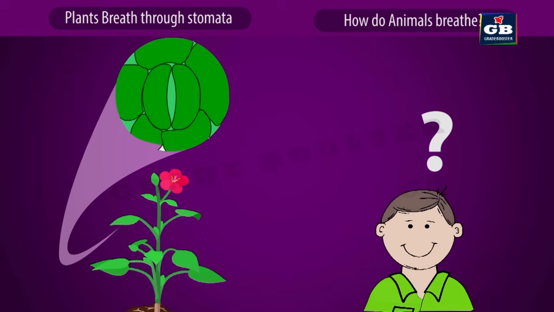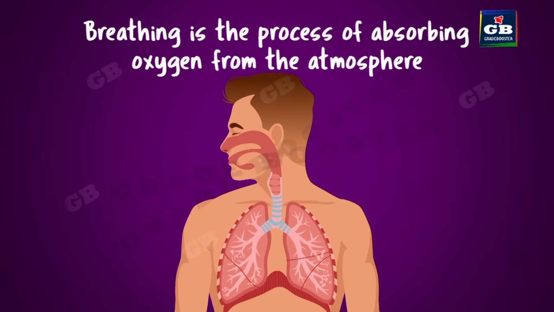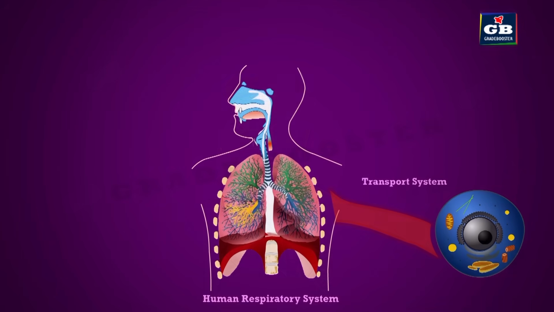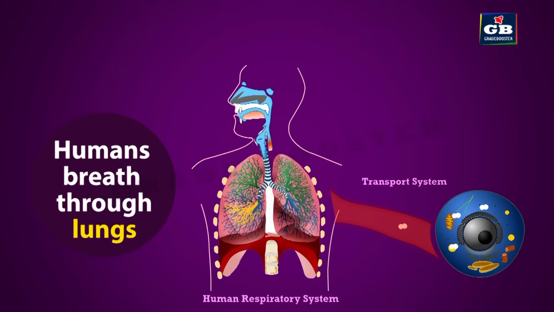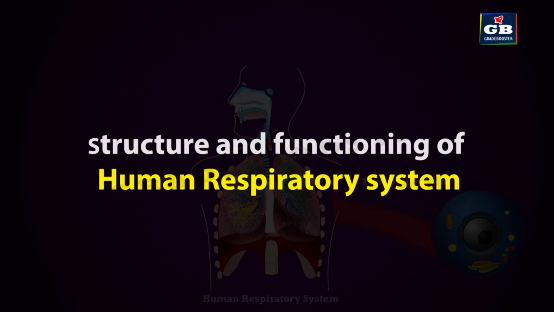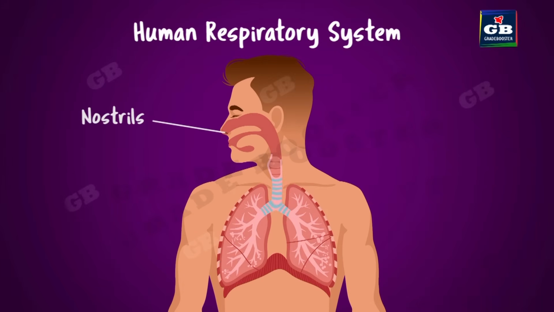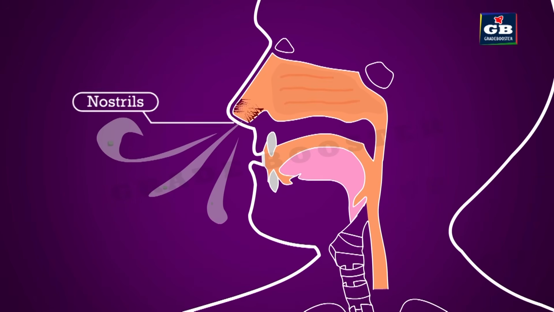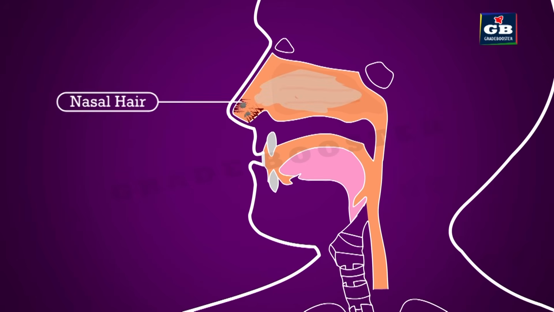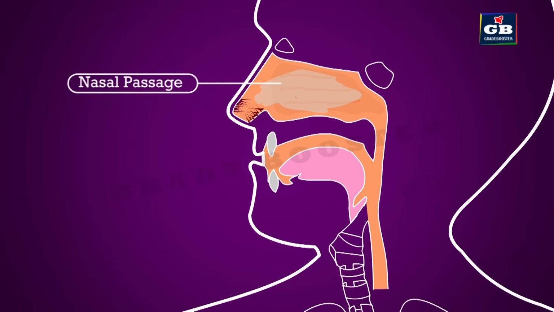Let us see. Breathing is an important part of respiration. Breathing helps to obtain oxygen from the surroundings. The human respiratory system is well designed to absorb oxygen from the atmosphere. Let us see the structural and functional importance of the human respiratory system. The human respiratory system begins with a pair of nostrils. Air enters the nose through the nostrils. Thin hairs present in the nasal passage filter the dust particles that we breathe in. The nasal cavity is lined with mucus and it makes the air moist and humid.